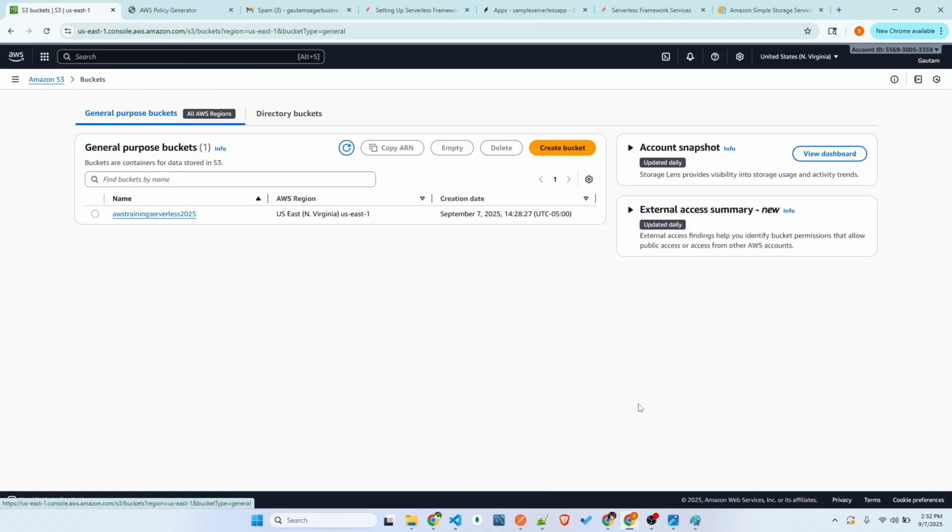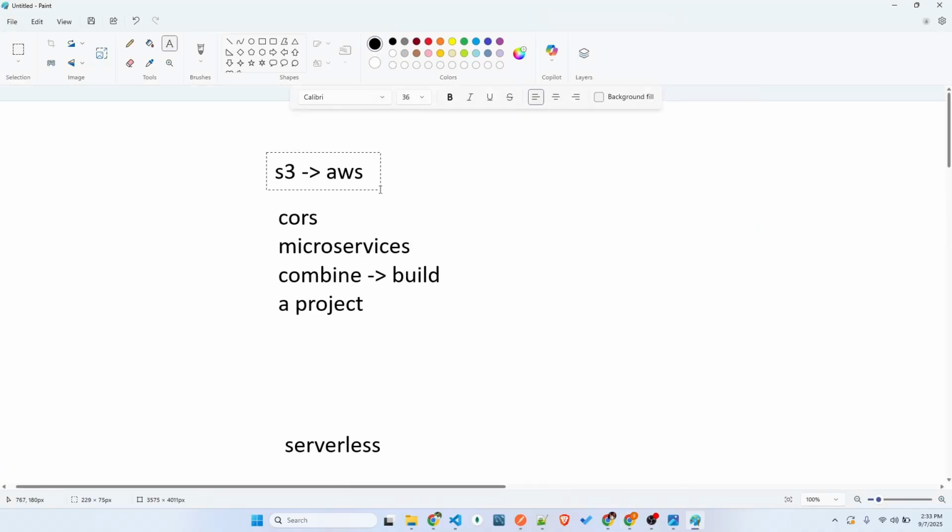So this is a basic overview of S3, how to create a bucket and how to store the files or objects within the bucket. Why are we doing this? Because I'm going to use it in one of my projects. This is a complete full stack project using microservices. So I'll give you the overview of S3 and how the serverless service works. It's a serverless service, so we can definitely build that using a serverless framework.